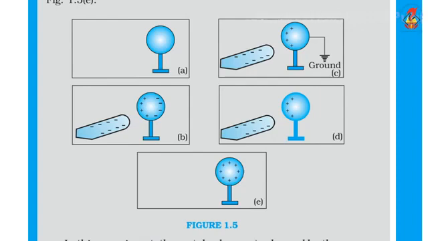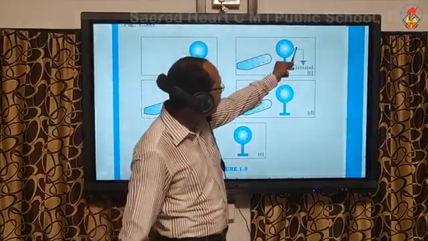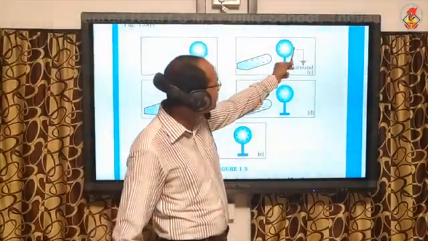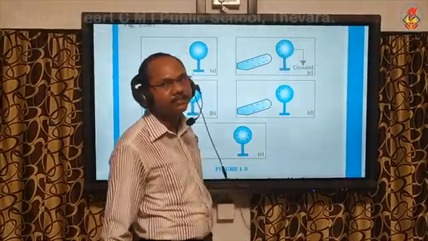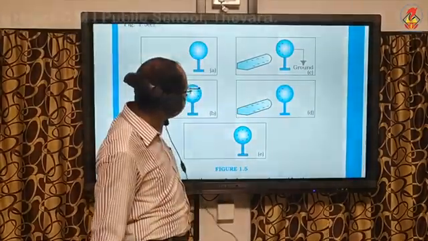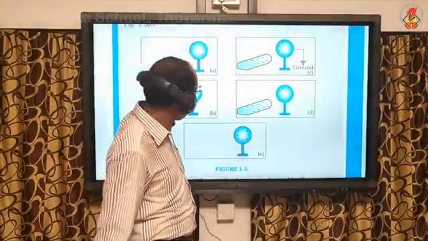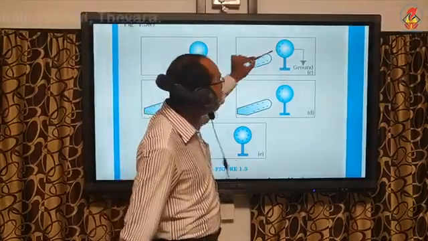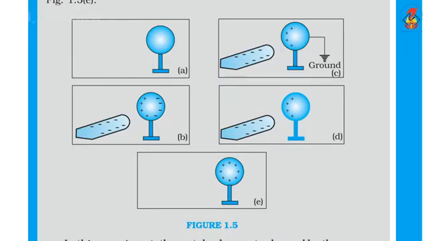Now take a wire and connect the right hand side of the sphere to the ground. Since these electrons are already repelled and have reached the right hand side, those electrons will be grounded. Now you can see the sphere has only positive charge.